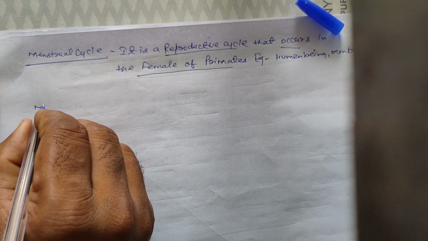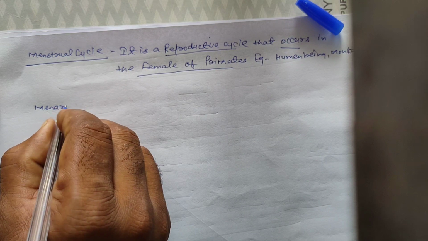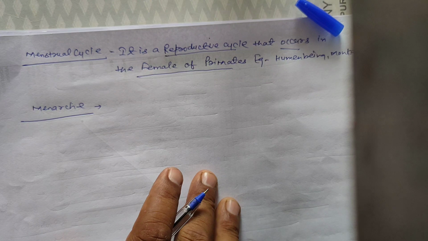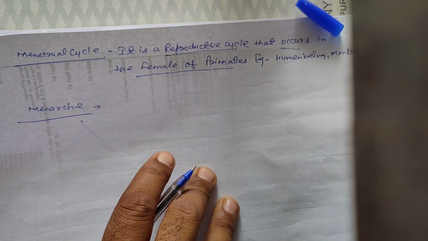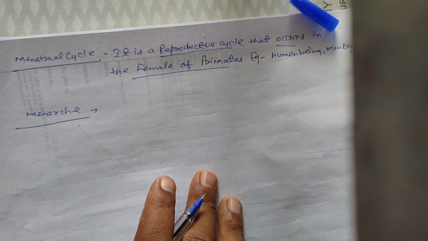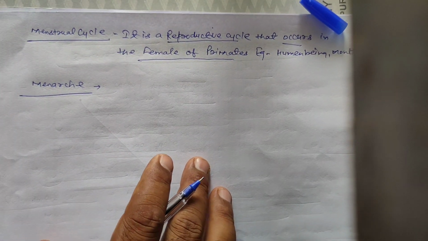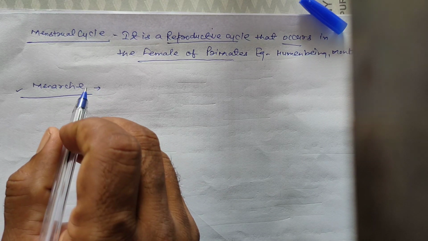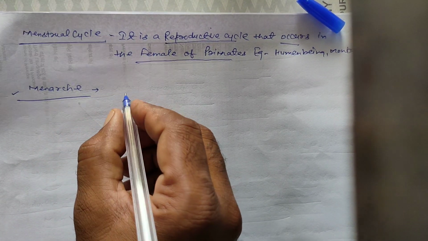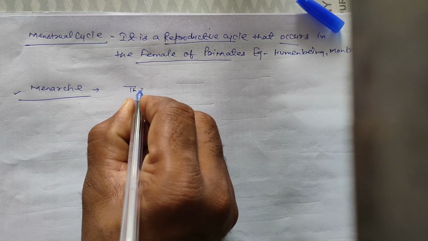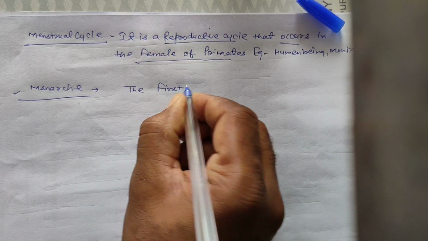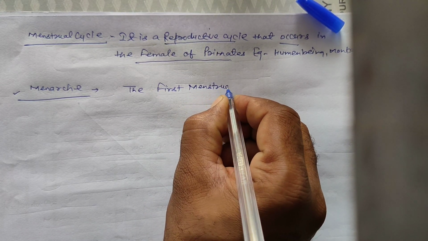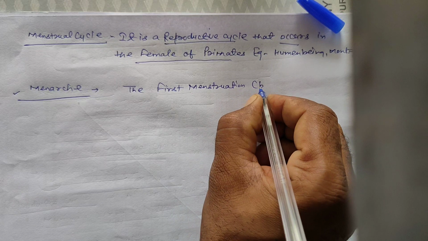Next is menarche. It means initiation of bleeding in female humans for the first time in life. It means the first menstruation, it means bleeding.